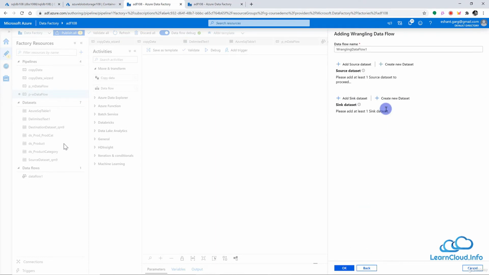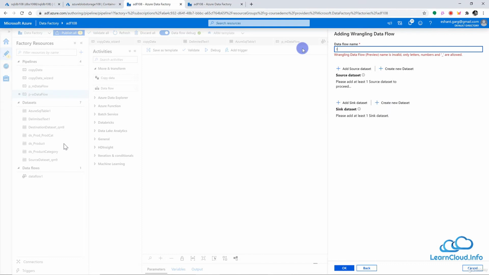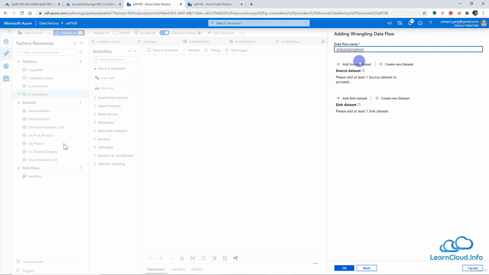And here, first we have to define our source and our sink, or the destination. Let me quickly give the name here for this data flow. So maybe data flow wrangling demo, something like this. I think this has to be the underscore here. Okay, this is good now. So first we have to define the sources here.